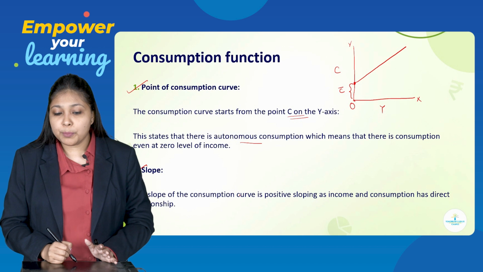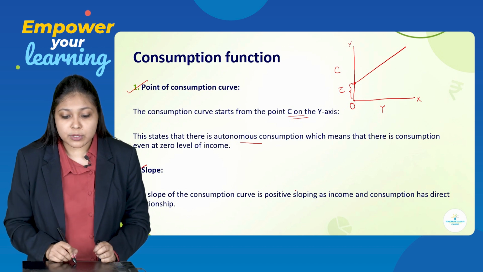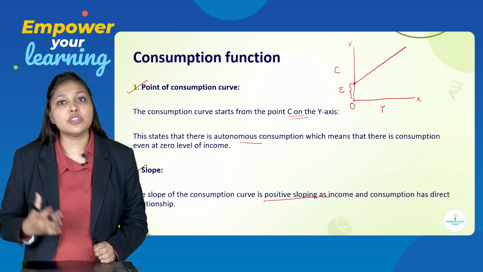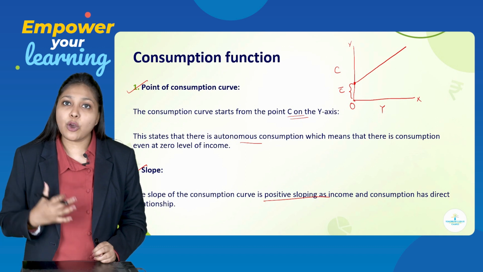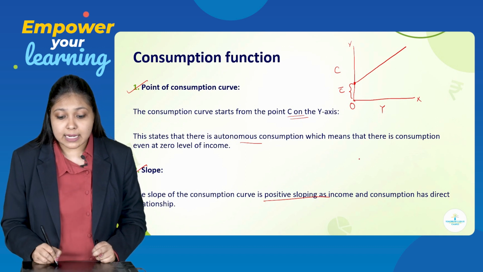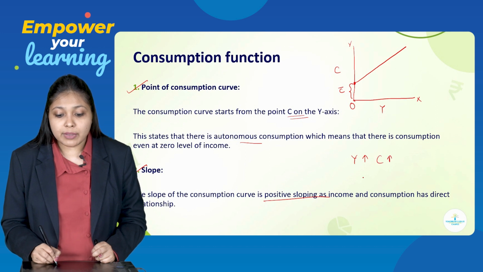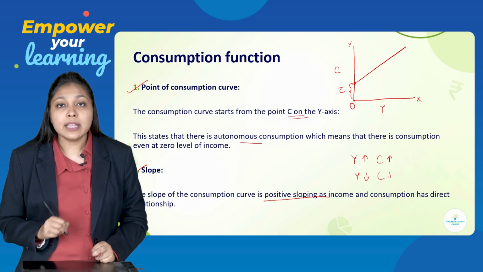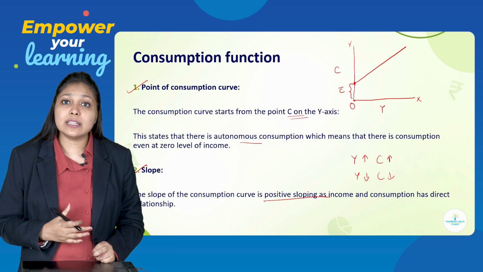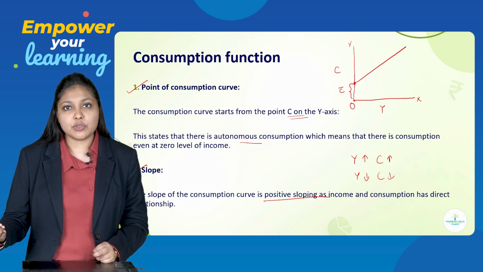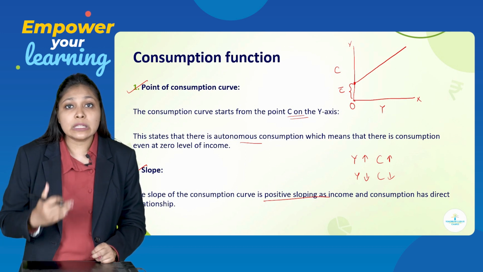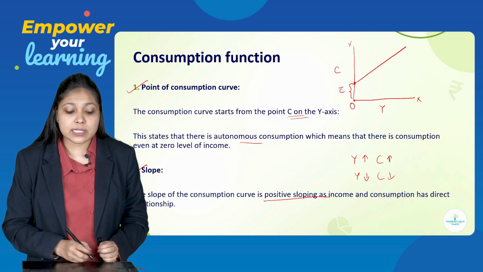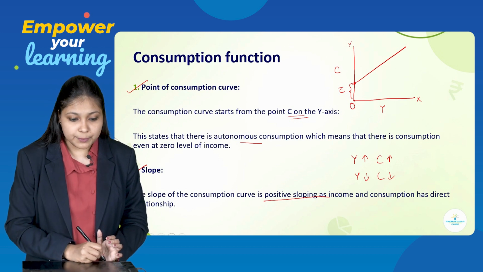Next is the slope. The slope of the consumption curve is positive, as income and consumption have a direct relationship. I already said income and consumption have a direct relationship. That means when income increases, consumption increases. When income decreases, consumption will decrease. So there is a direct relationship between income and consumption, and that is why the consumption curve which you get will always be a positive upward sloping curve.